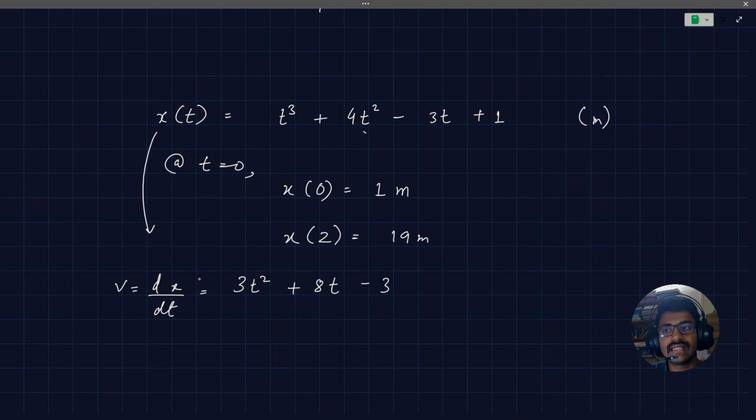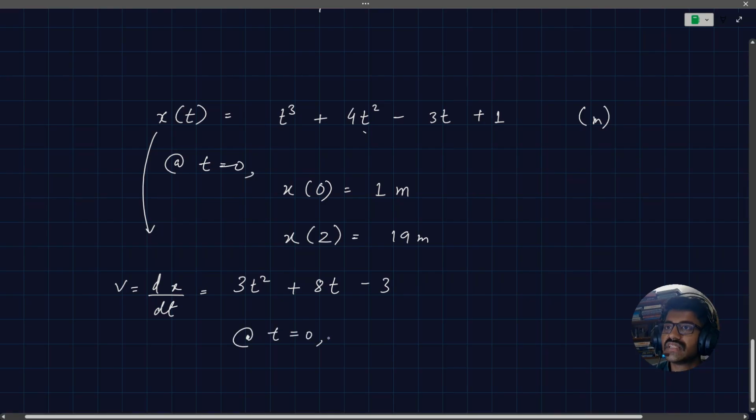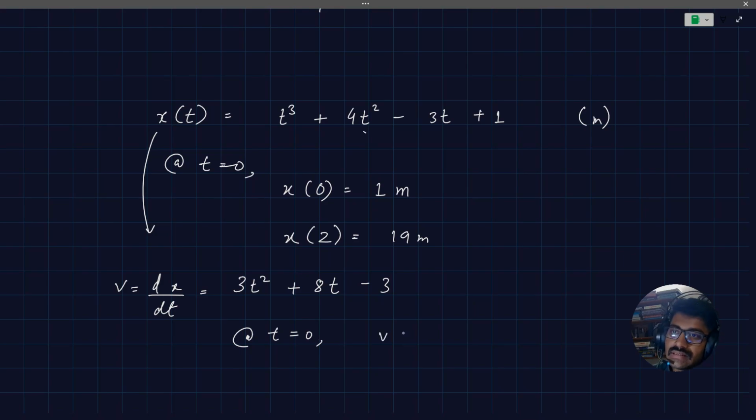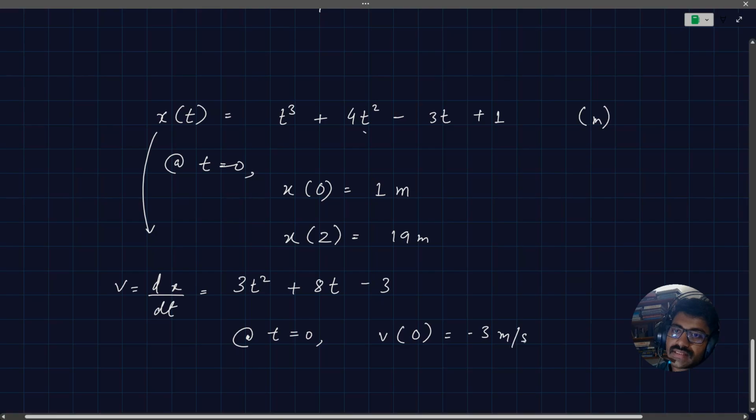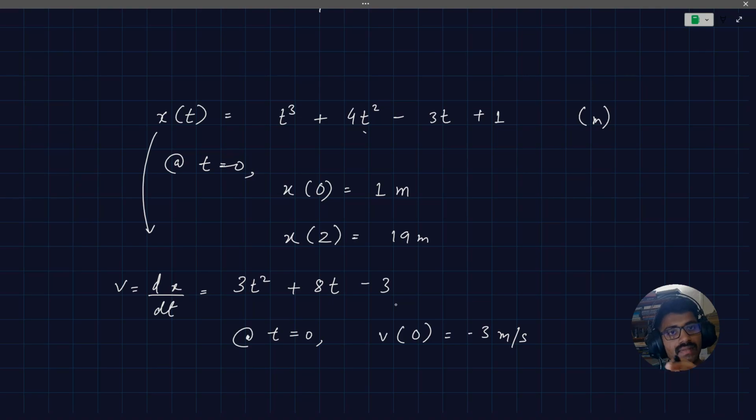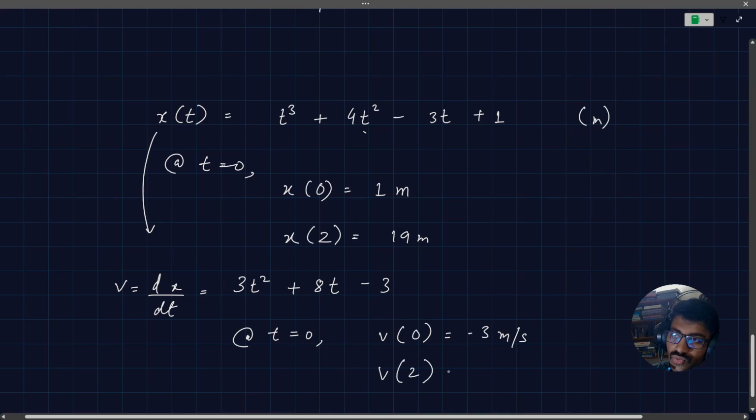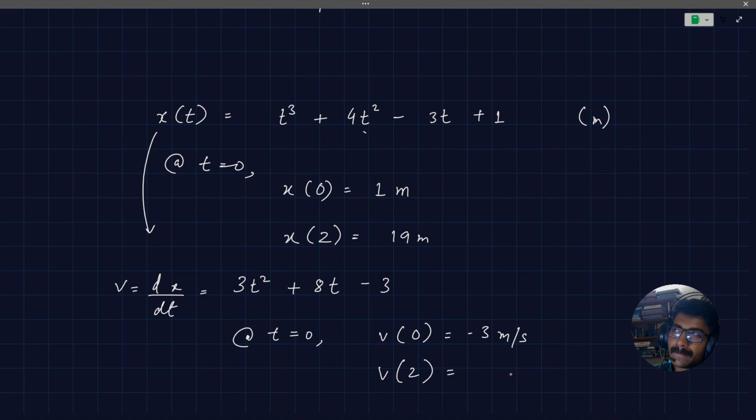At t equal to 0, v0 is equal to negative 3 meters per second, by substituting t equal to 0 in the expression. And for 2 seconds, v2 equals 3 times 4, which is 12, plus 16, minus 3, which is 25 meters per second. That's the instantaneous velocity of this particle at t equal to 2 seconds.